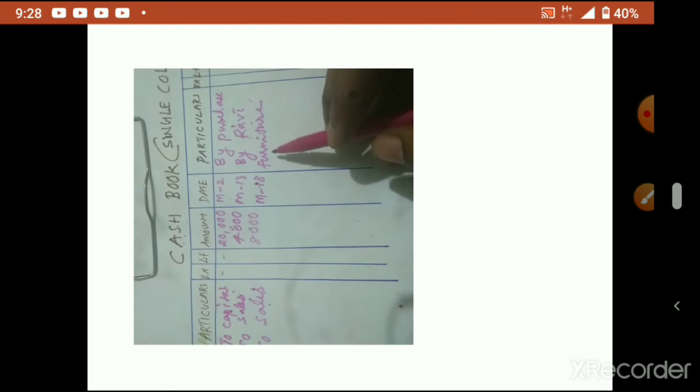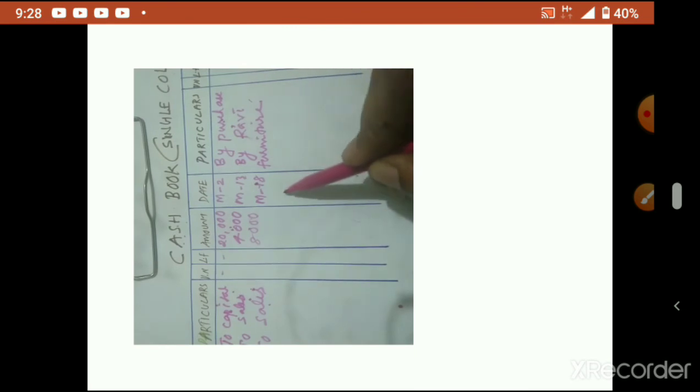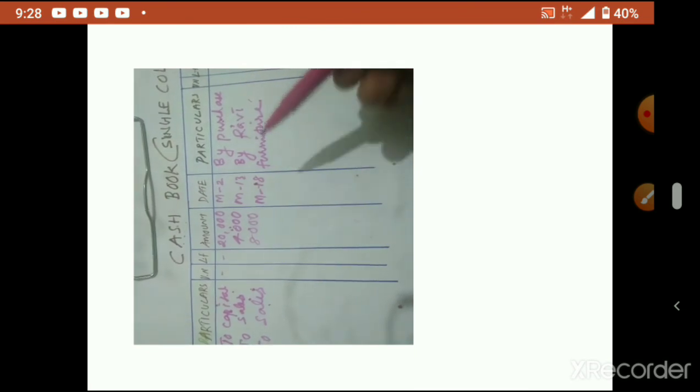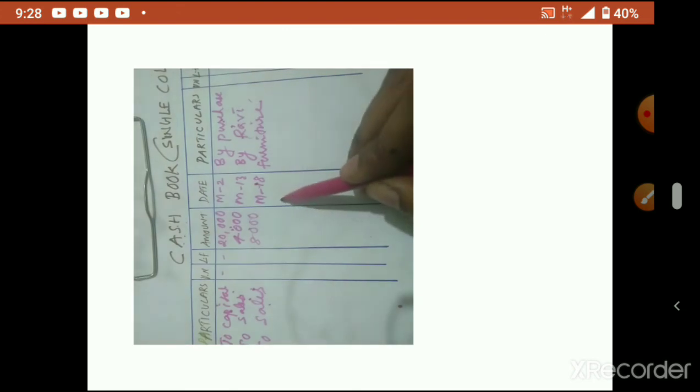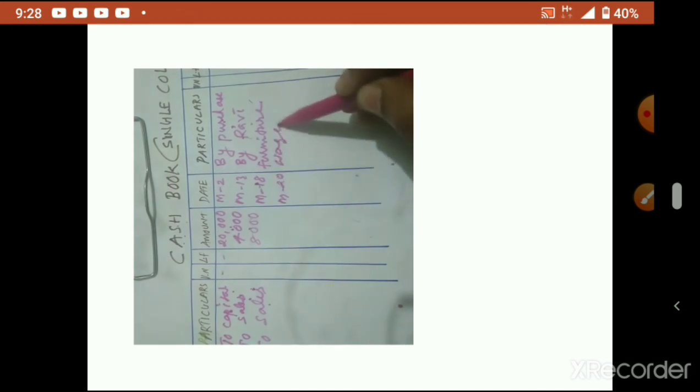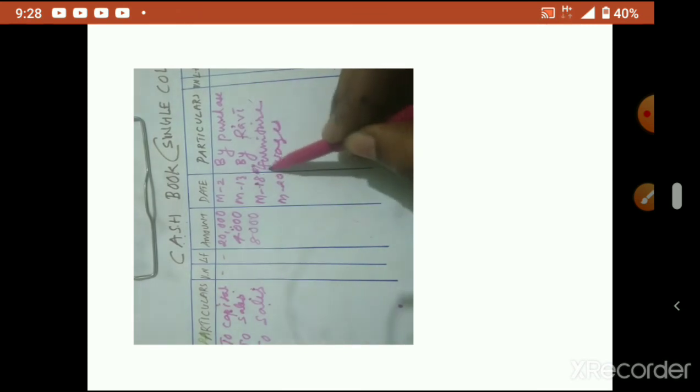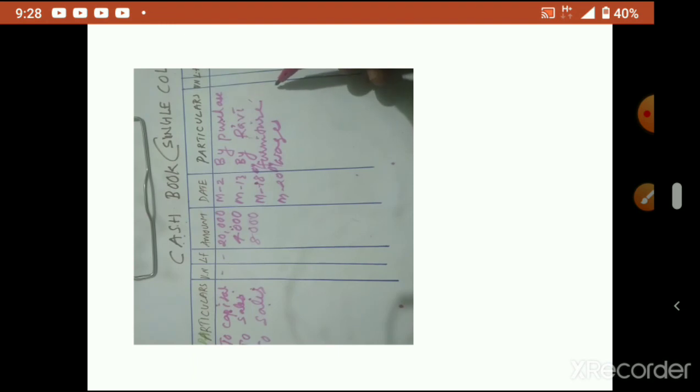Okay. Now 20th, paid wages. So paid wages means money is going out, so this side only will come. Paid wages means wages account debited to cash. So March 20, wages. So by wages. You also write here "by". By wages. How much? 380.